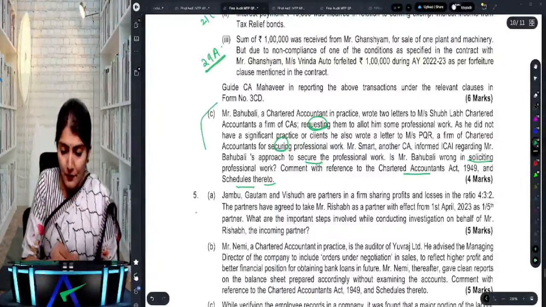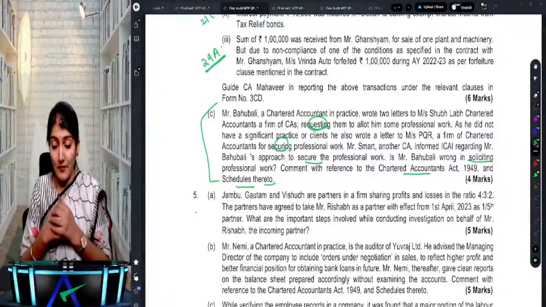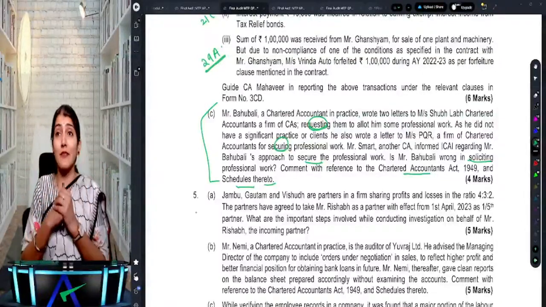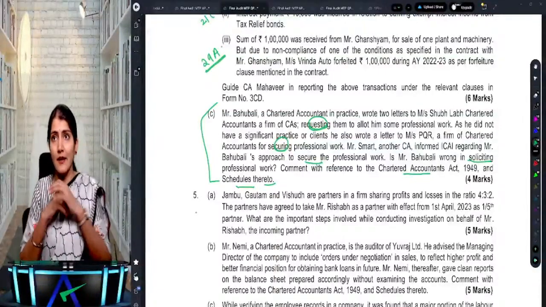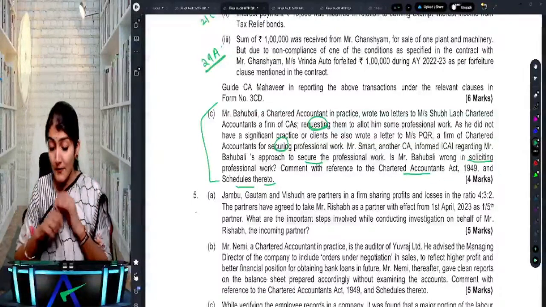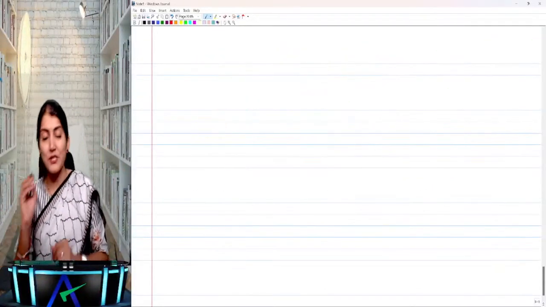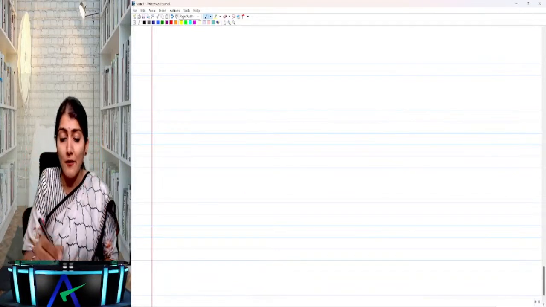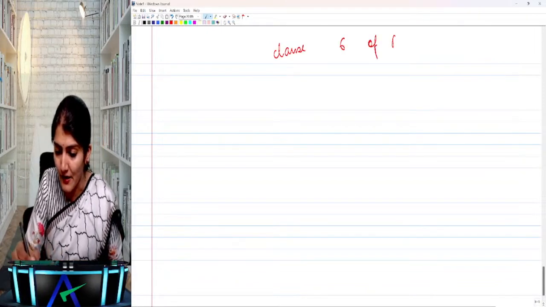Okay, right. So what does it say? He wrote 2 letters requesting them to allot him some work to another CA, then for securing professional work, right? So what is this? This is the exception to the clause. Yes, this is where you see the maximum number of questions of ethics. Clause 6 of part 1 of the first schedule. So let's have a quick recap of clause 6 of part 1 of the first schedule.